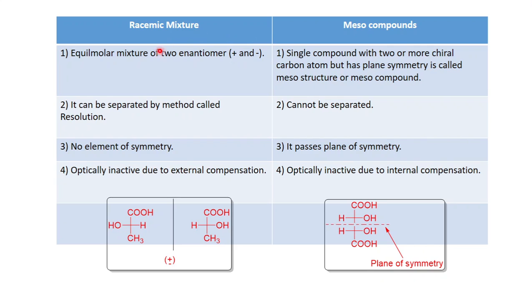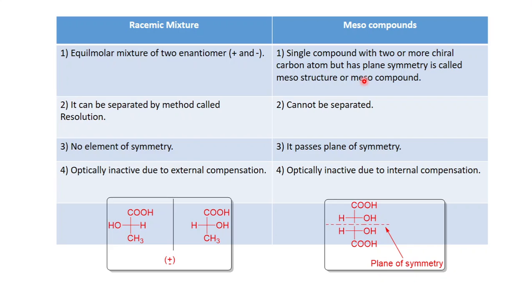So students, again in the last lecture we learned the differences between a meso compound and a racemic mixture. The first difference is that a racemic mixture is an equimolar mixture of two enantiomers, that is plus and minus forms, while a meso compound is a single compound with two or more chiral carbon atoms but has a plane of symmetry.